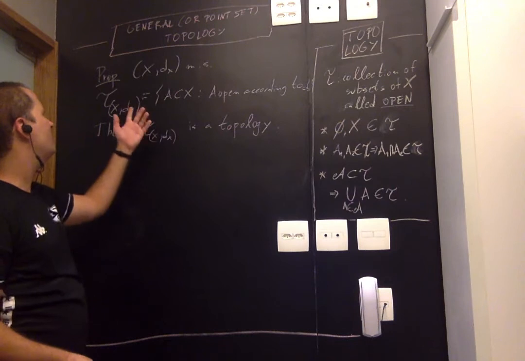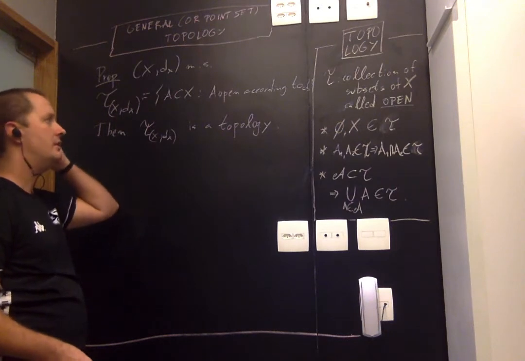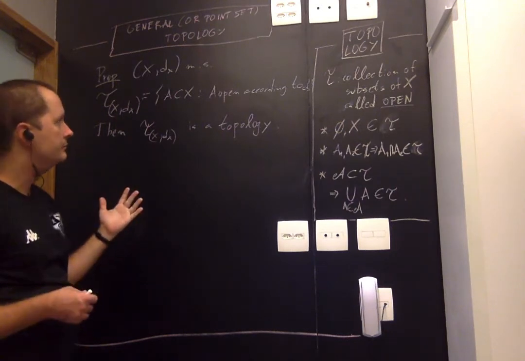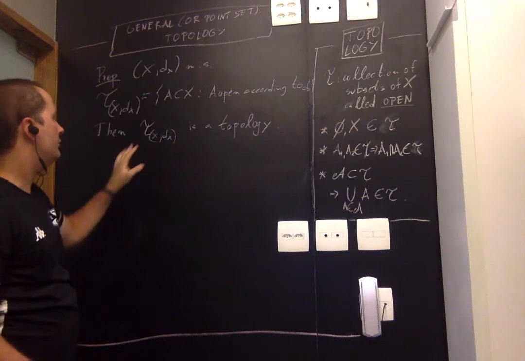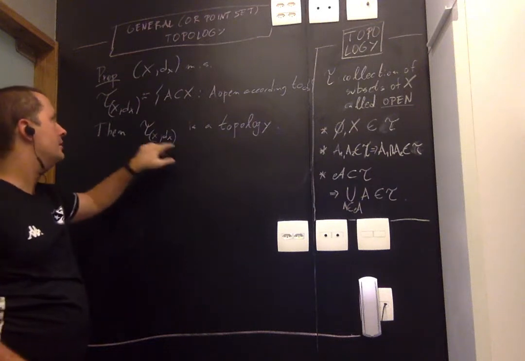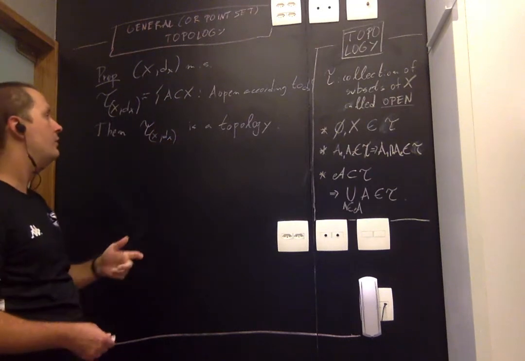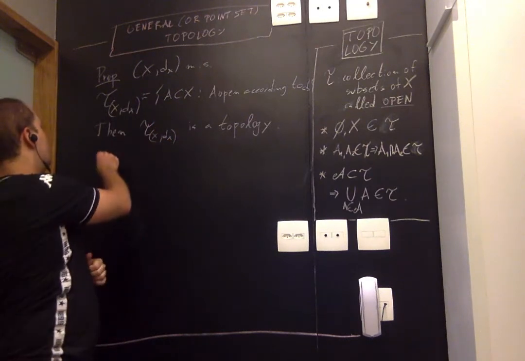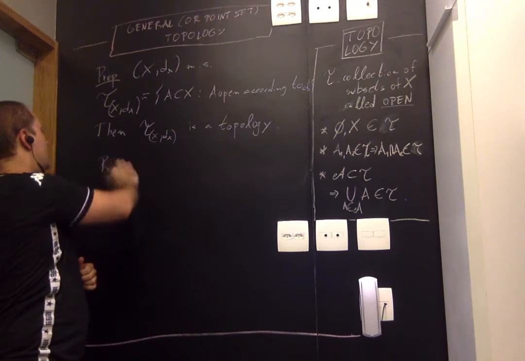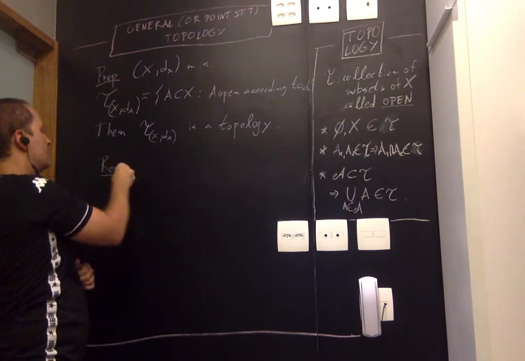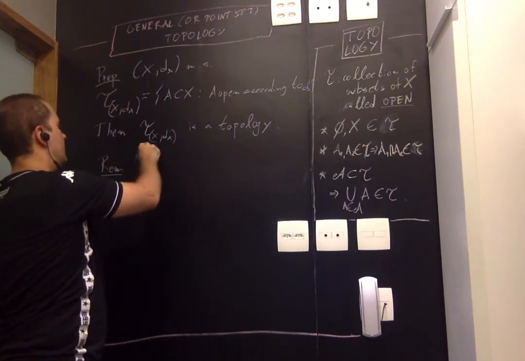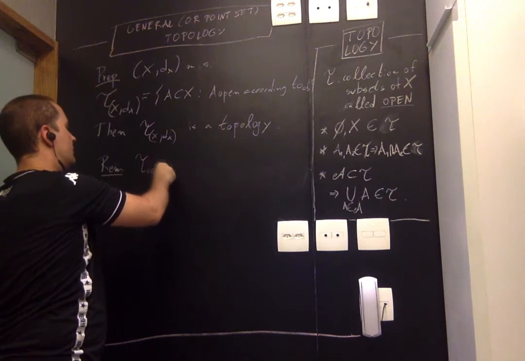Now, this proposition seems to say that there's nothing to the concept of topology because it's only something that we derive from the notion of metric. However, it's easy to check that there are topologies that are not given by any metric, and here's one silly example. The trivial topology.